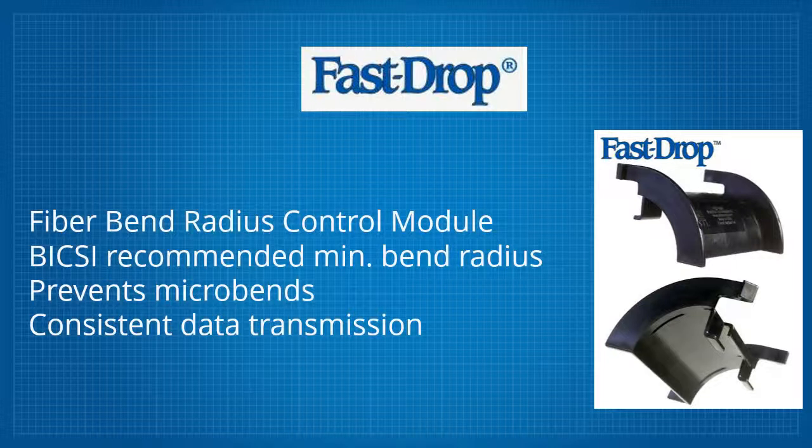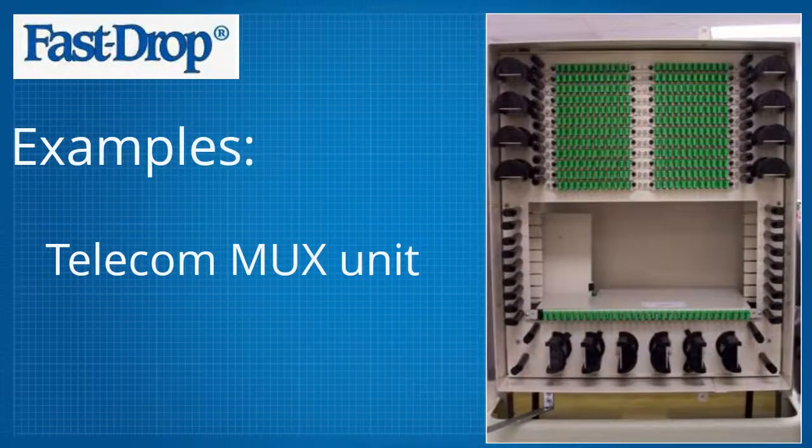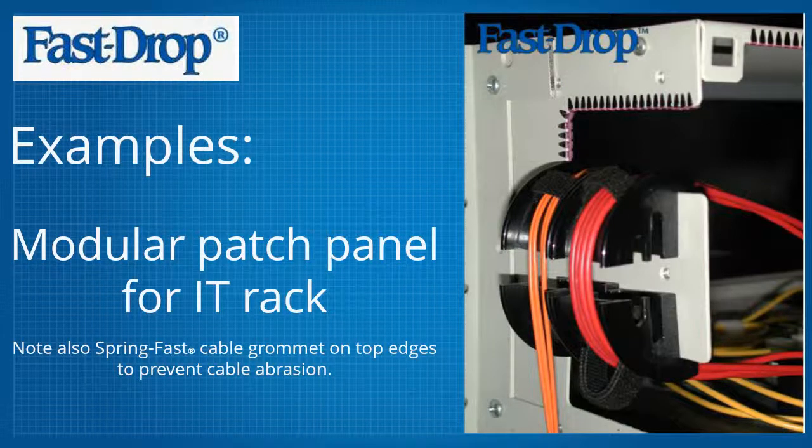Here are some examples of how Fast Drop is being used. Here is a patch panel egress in a telecom router. This one is in a telecom MUX unit. And lastly, as a modular patch panel for an IT rack.